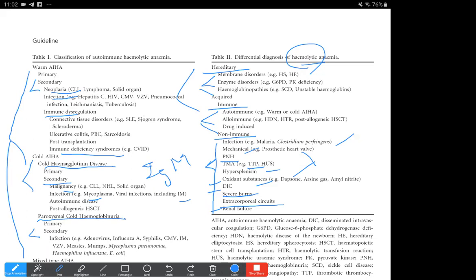So all those M's, they come together here: malignancies, CLL, NHL, and even Waldenström macroglobulinemia. In fact, infections with mycoplasma and infectious mononucleosis. And then there are also autoimmune disorders here as well. Just like they cause immune dysregulation here, they can also cause cold type of autoimmune anemias. And post transplantation here as well, and also post allogenic